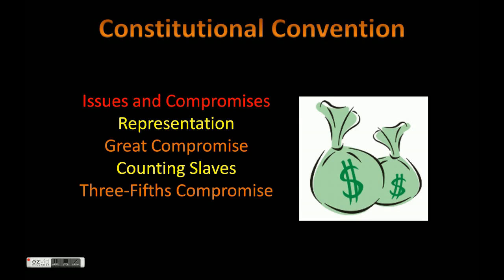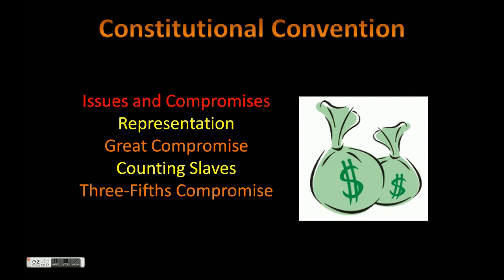The two sides were able to come up with a major compromise. So major, it was called the Great Compromise. Within the Great Compromise, you had three branches of government. You had two houses of Congress. The upper house of Congress said that each state would get two representatives. And in the lower house, they were going to have representation based on population, so both sides got what they wanted.